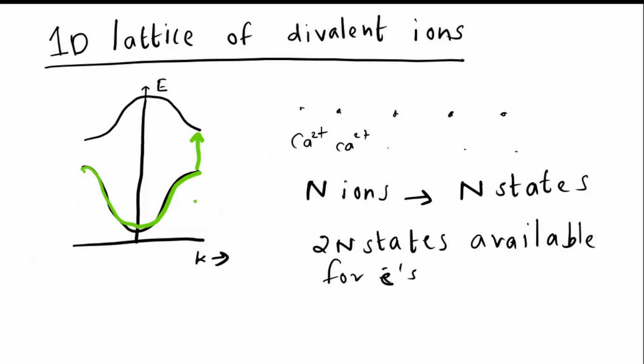But here, for the electron to go to the next available unoccupied state, we have to provide energy. So it is an insulator here. As the question asked whether it is a conductor or an insulator, here we can say it is an insulator. Now let us go to the next question.